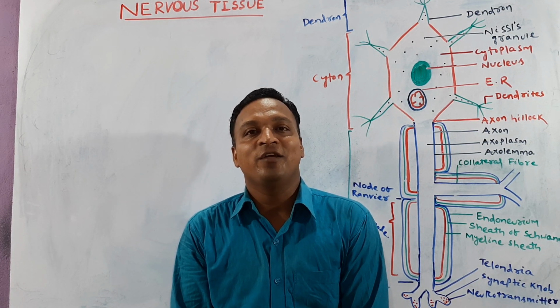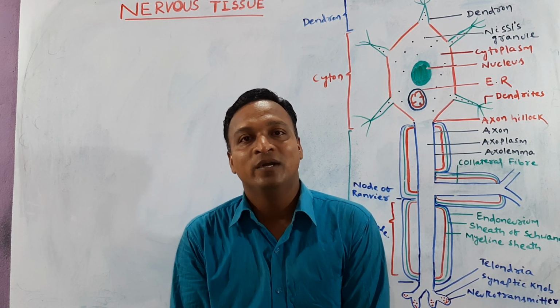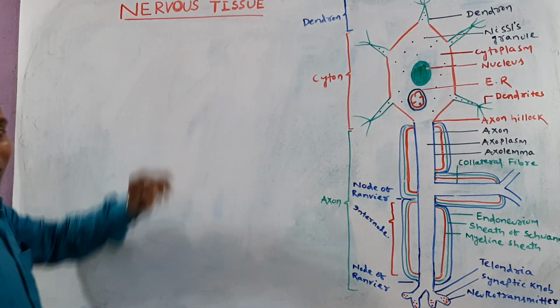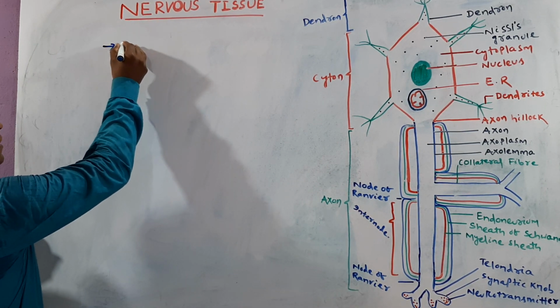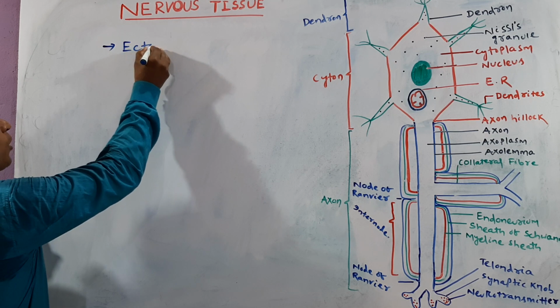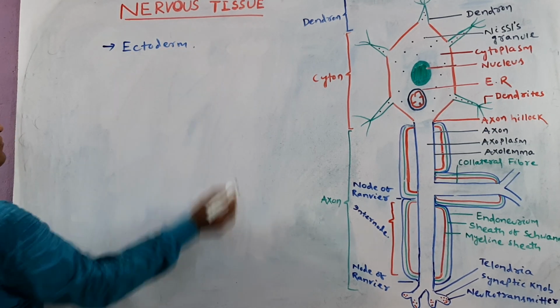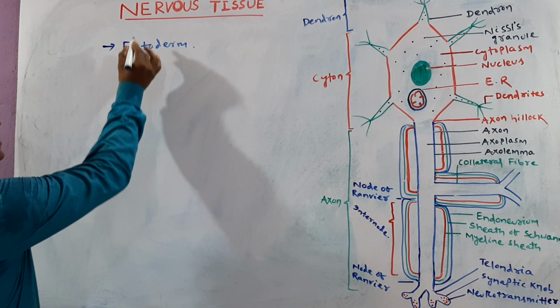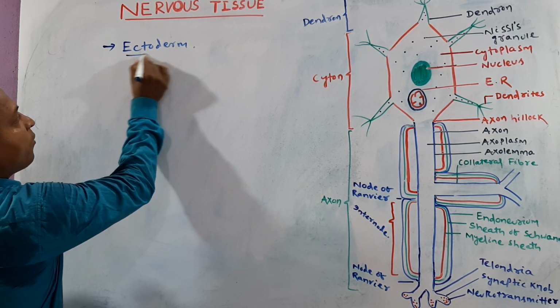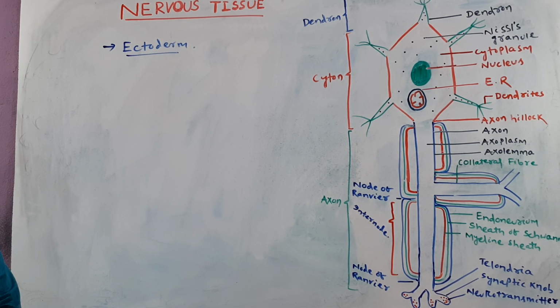Today we talk about another important chapter of animal tissue, that is nervous tissue. If we're talking about nervous tissue, it is basically originated from ectoderm. Three germ layers are found: ectoderm, endoderm, and mesoderm, out of which the nervous tissue comes from the ectoderm. So we can say that nervous tissue is ectodermal in origin.